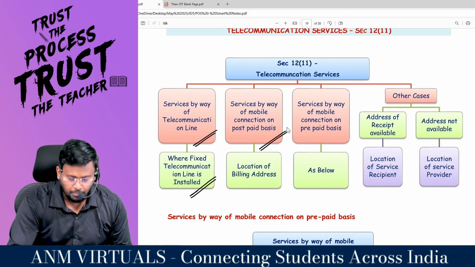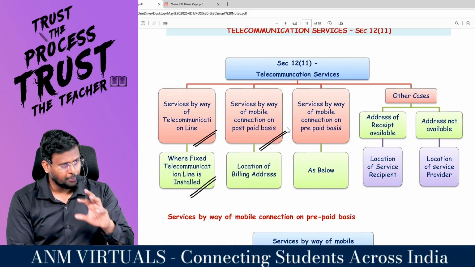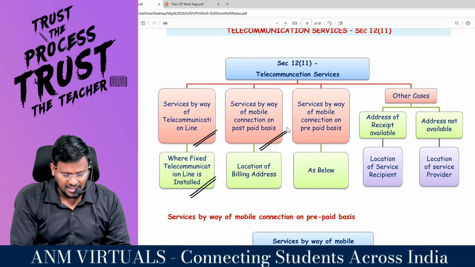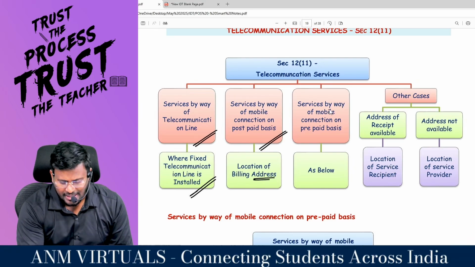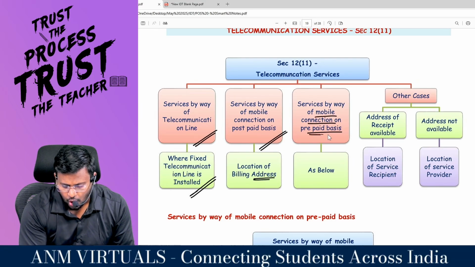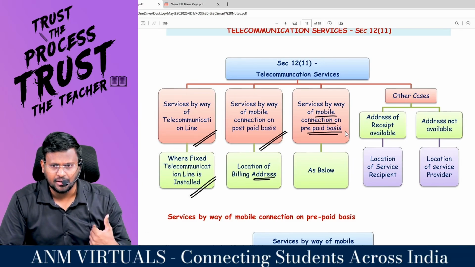Service by way of mobile connection on postpaid basis. If you have taken postpaid, then a bill should come, right, sir? The location is the billing address. Services by way of mobile connection on prepaid basis. Normally, what we are using is prepaid connections, right, sir?